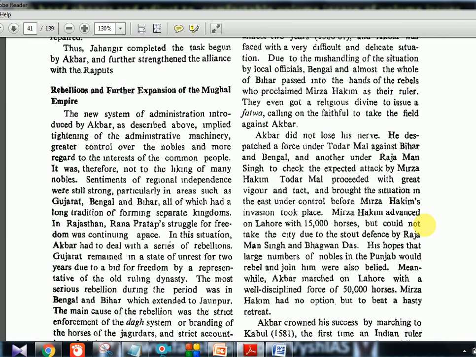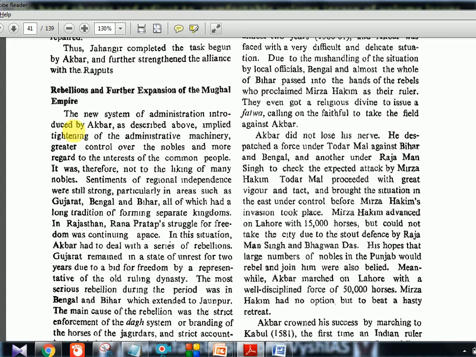So this is the side heading: the rebellions and further expansion of the Mughal Empire. Actually, these two and a half pages are not very important. It's all about different people posted at different places, and different places coming under Akbar. Some terminology will be important for prelims, which I will stress again.